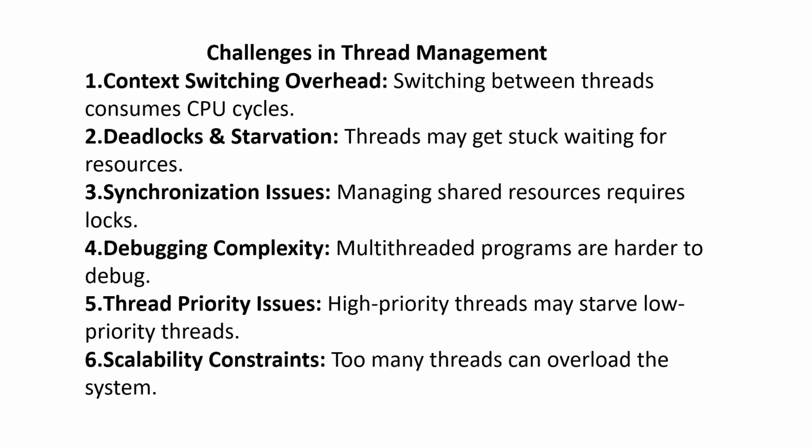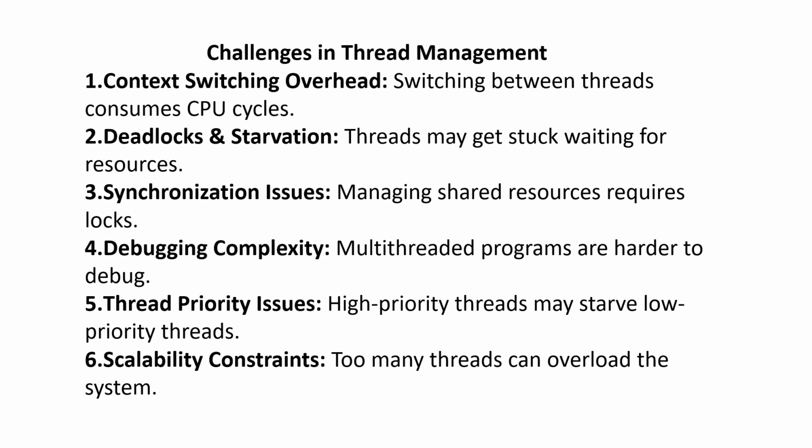Next, challenges in thread management. Context switching overhead: switching between threads consumes CPU cycles. Next one is deadlock and starvation: threads may get stuck waiting for resources. Synchronization issues: managing shared resources requires locks. Debugging complexities: multi-threaded programs are harder to debug.